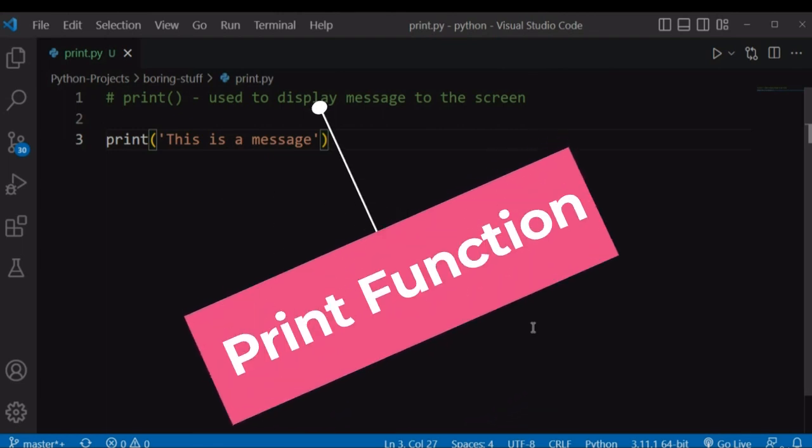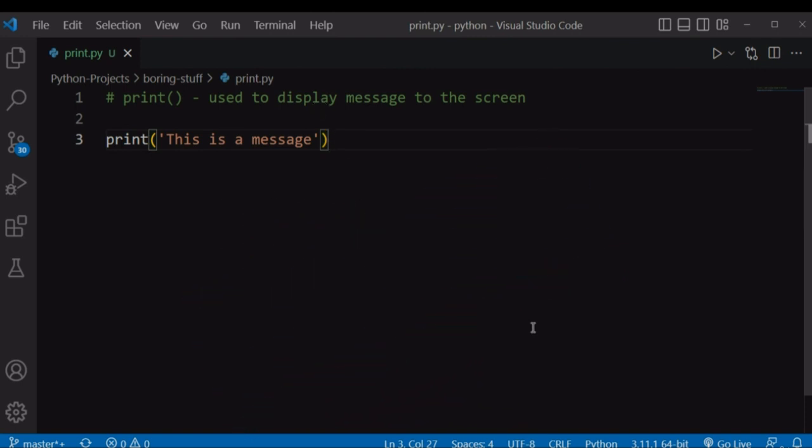Welcome to this video. In this video, we're going to learn about the print function in Python. The print function allows you to display any message to the screen. You just have to write the print keyword followed by parentheses, and within the parentheses, you can write the message that you want to print out to the screen, surrounded by either double quotes or single quotes.